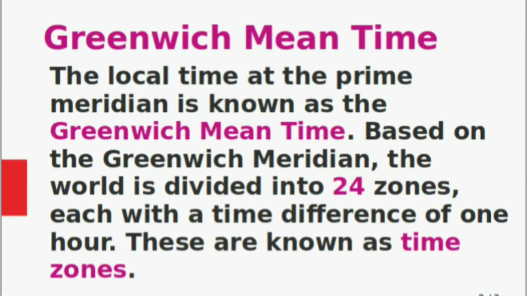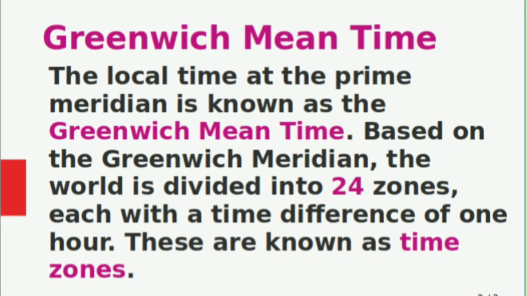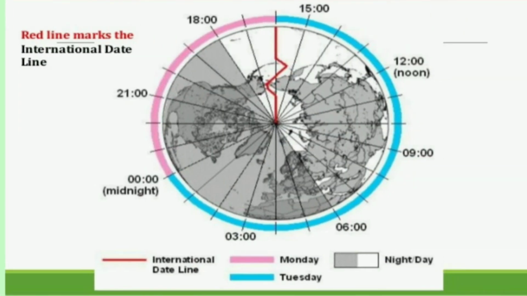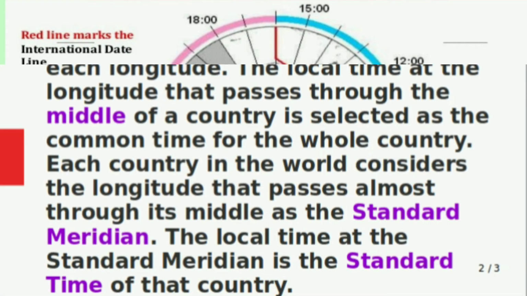Next topic is Greenwich Mean Time. The local time at the prime meridian is known as Greenwich Mean Time. Based on the Greenwich Meridian, the world is divided into 24 zones, each with a time difference of 1 hour. These are known as time zones. The picture shows the time zones.